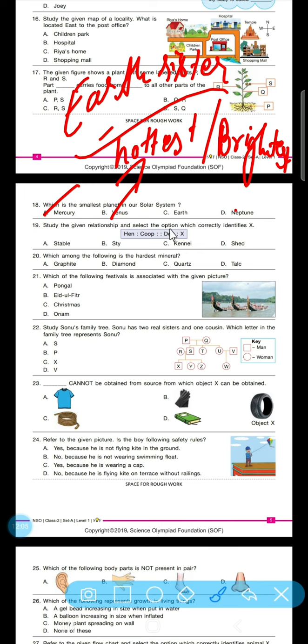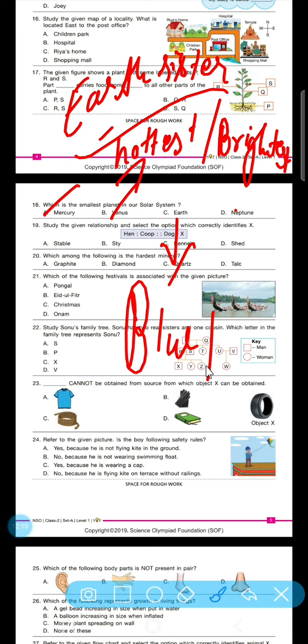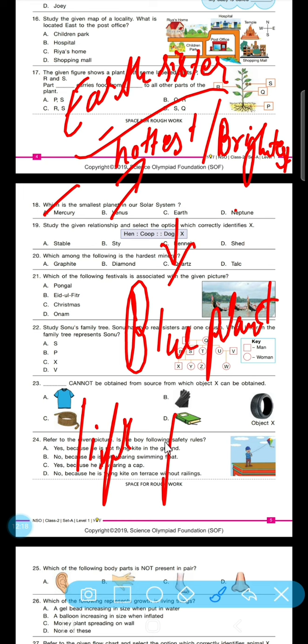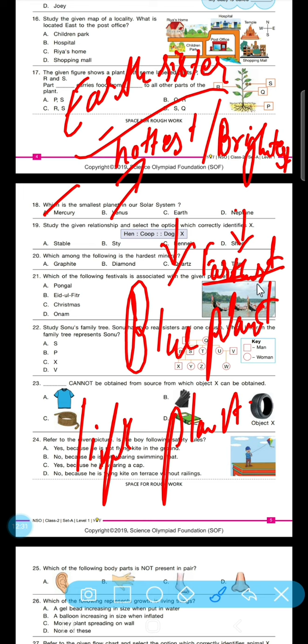Okay, and Earth is known as the blue planet, and also known as the life planet. Okay, and Neptune is the farthest planet from the sun. So keep these details in mind.